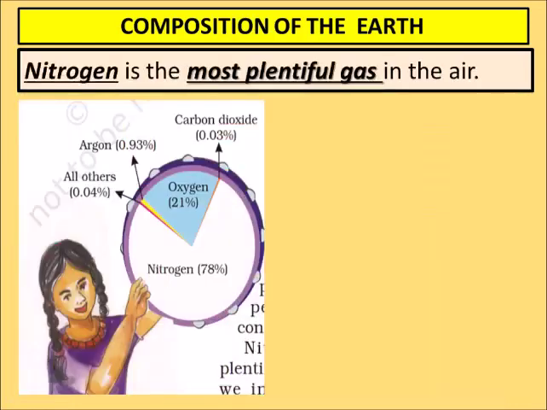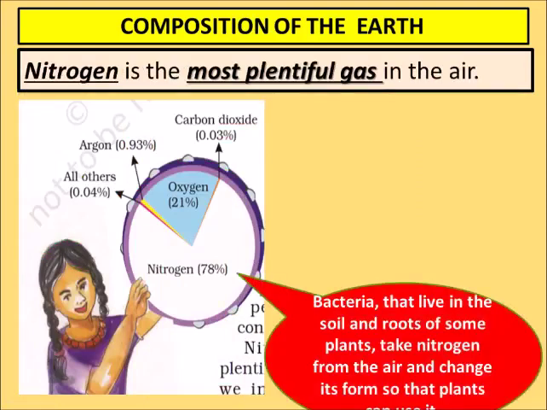Nitrogen is the most plentiful gas in the air, and bacteria live in the soil and roots of some plants. Whenever you pull a plant out of the soil, you will see it always has many insects and bacteria living inside the soil, and some of them we cannot see with our eyes. For them we need a microscope.